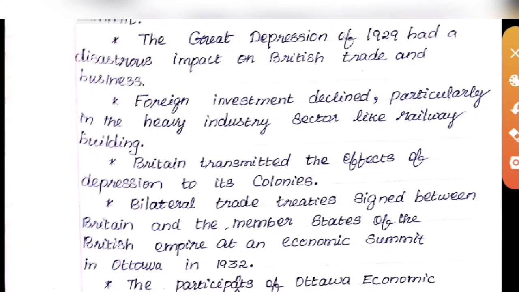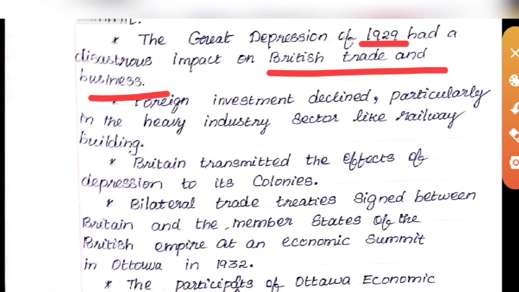Here the reason is the Great Economic Depression. Which year did it occur? It occurred in 1929. It had a disastrous influence on British trade and business.